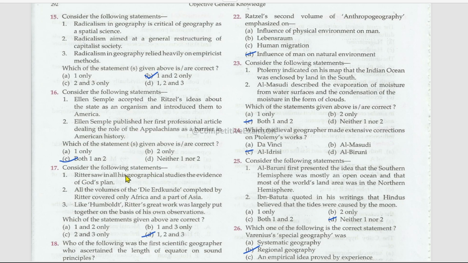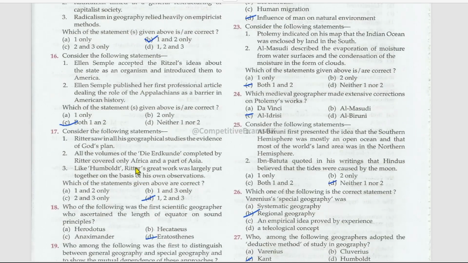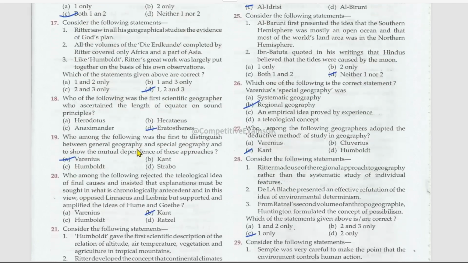Consider the following statements. Which among the following are correct? Ritter saw in all his geographical studies the evidence of God's plan. True. All the volumes of the Die Erdkunde completed by Ritter covered only Africa and a part of Asia. Right. Like Humboldt, Ritter's great work was largely put together on the basis of his own observations. Right. All the statements are true.